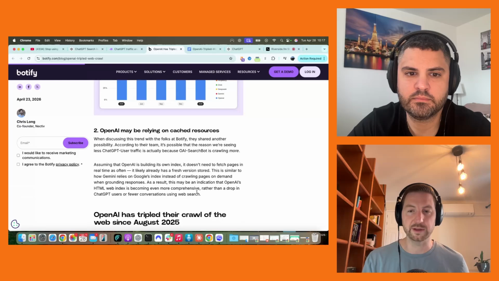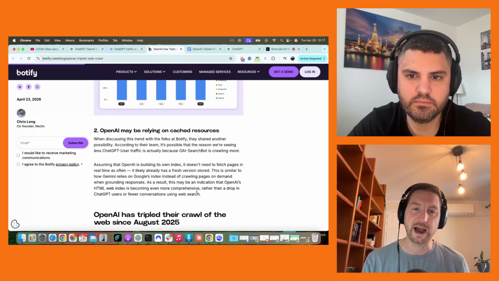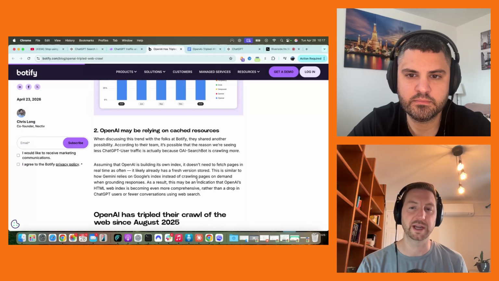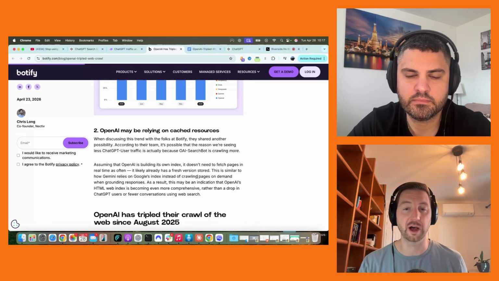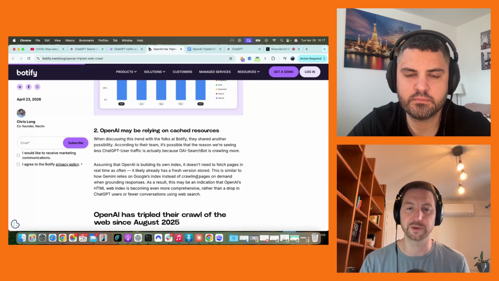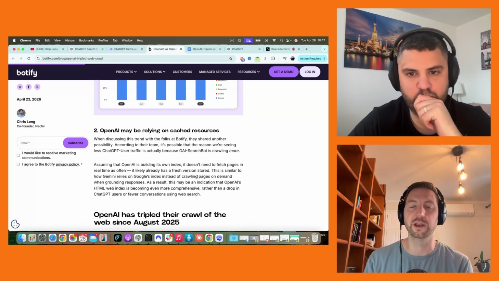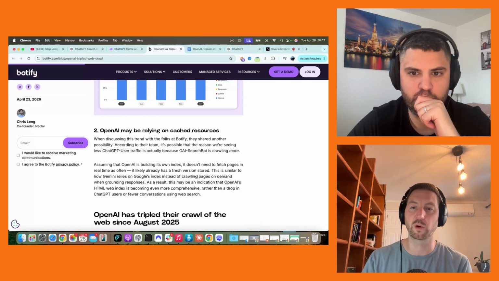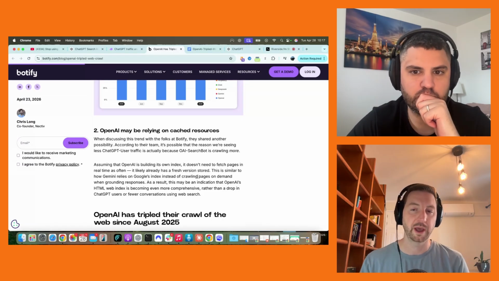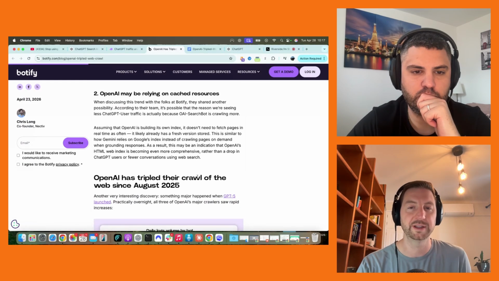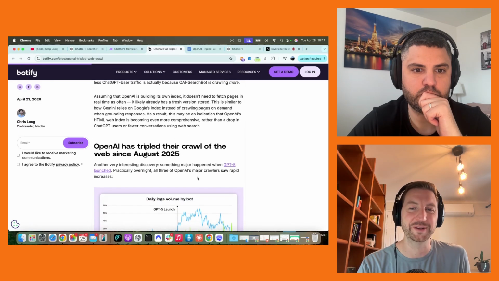And when it's already done the research, it can pull from its own cache resources. So it is incredibly important to understand that right now it is searching a lot when you do research in ChatGPT. But in the future, it could rely less on in-the-moment searches and more on its own cache resources. So very, very interesting. If that doesn't make you think about your strategy, I'm not sure what will.